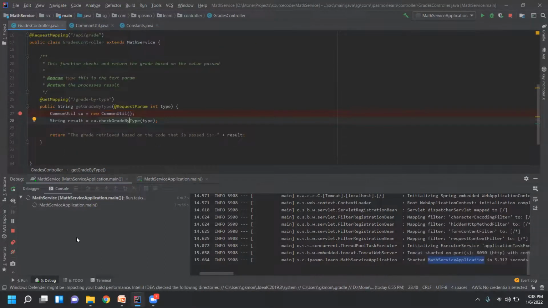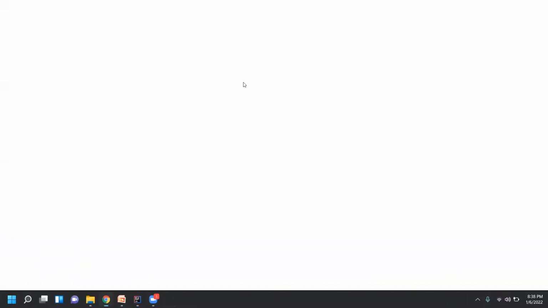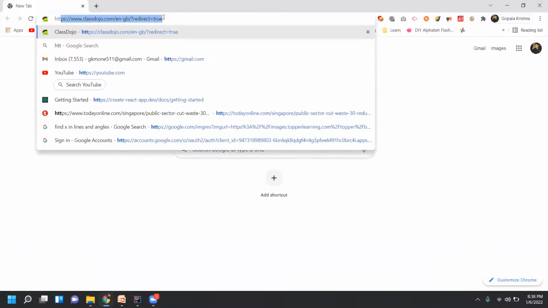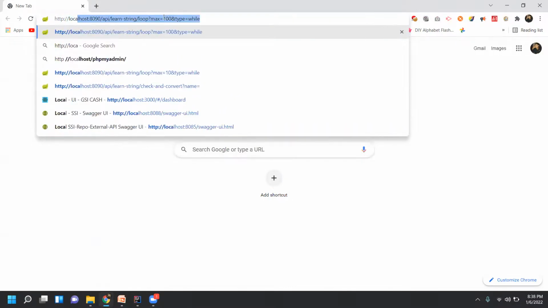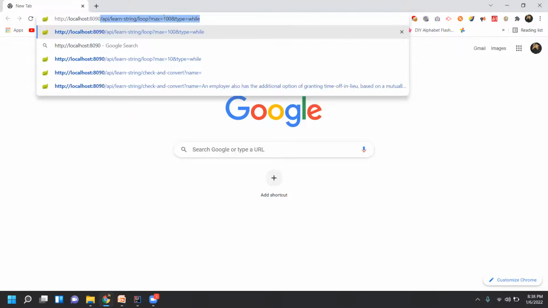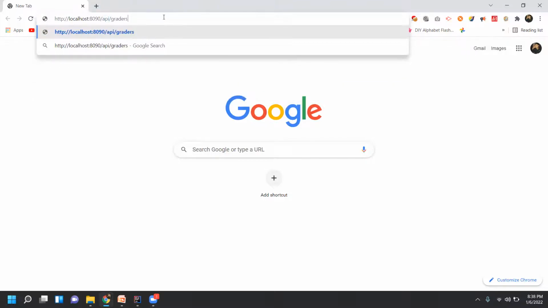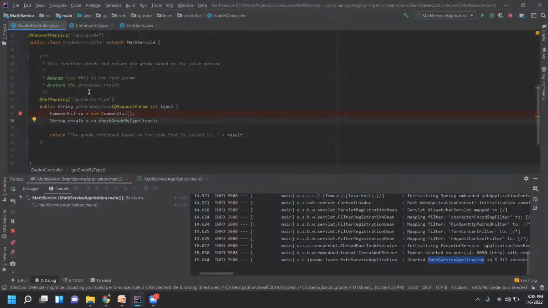Okay, let's go to the Chrome browser and type http://localhost:8090/API/grade, which is the class level mapping.